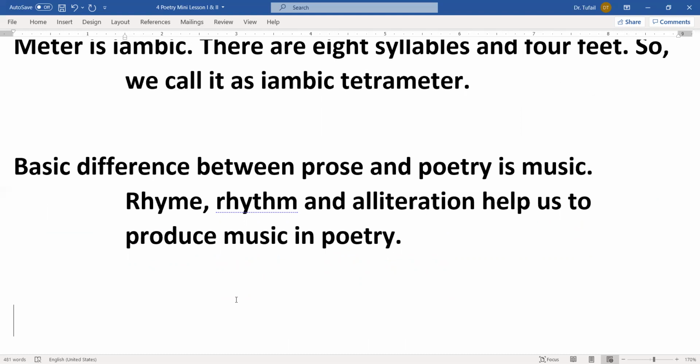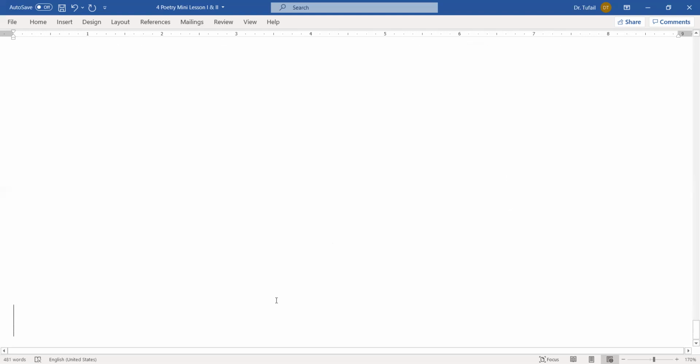Okay, so the basic difference, as I mentioned in my last class, is that prose and poetry is music, and this music is produced with the help of rhyme, rhythm, and alliteration. They help us to make this. So these were the various meters and rhyme schemes we use in poetry to analyze it or to make it poetic. Okay, but in today's class we are moving forward to add another component.